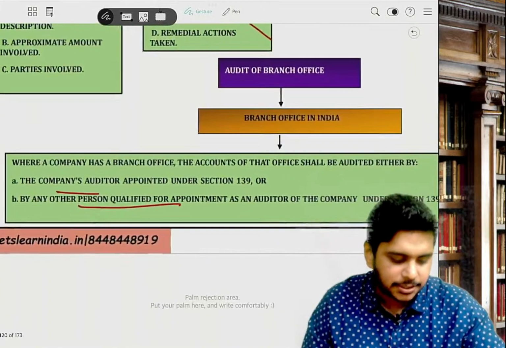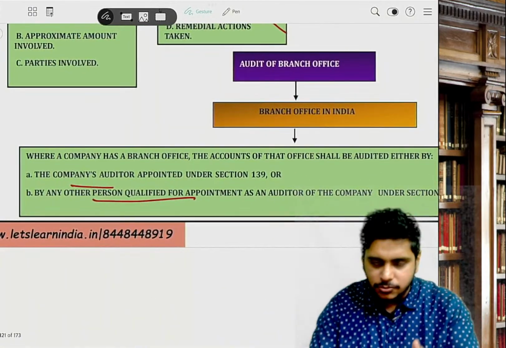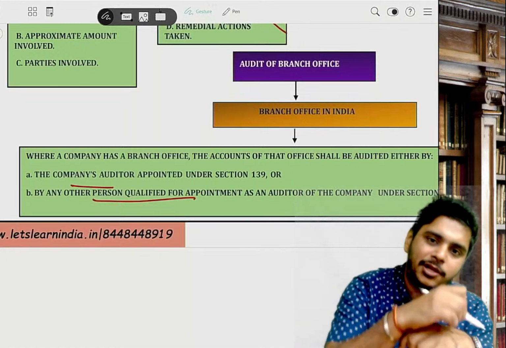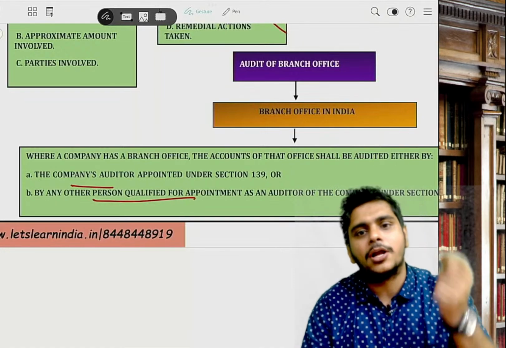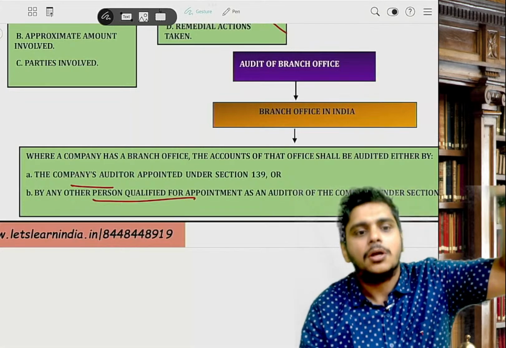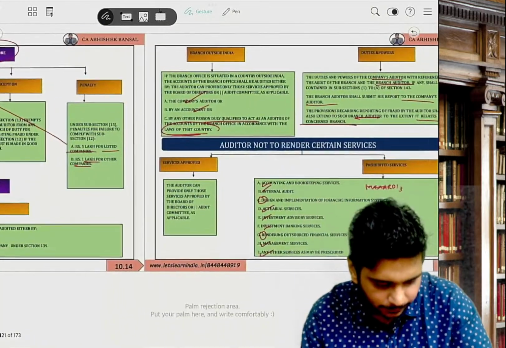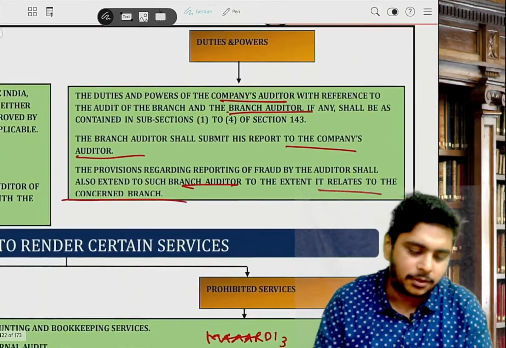Then audit of branch in India. If you are auditing a local branch, who can do it? Either the stat auditor or a Chartered Accountant holding a certificate of practice. But if it is a foreign branch, either the stat auditor will do it or a person who is qualified as per the foreign law.